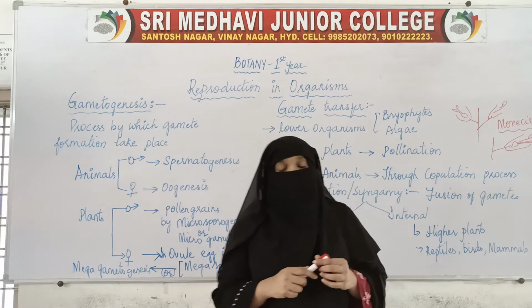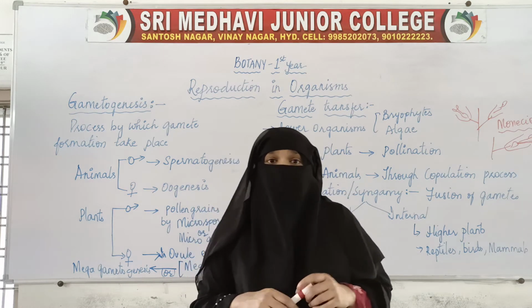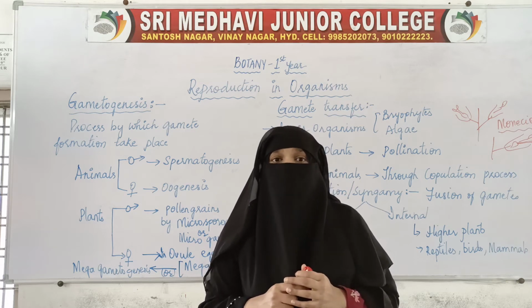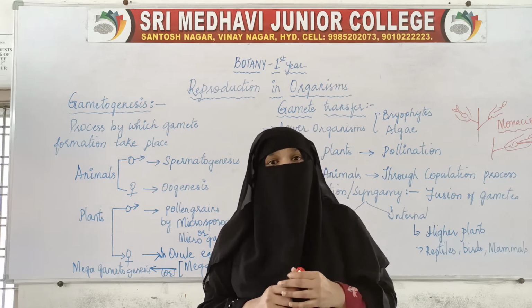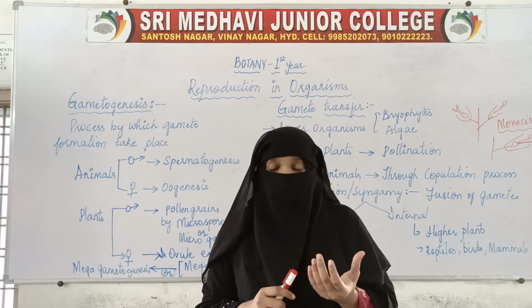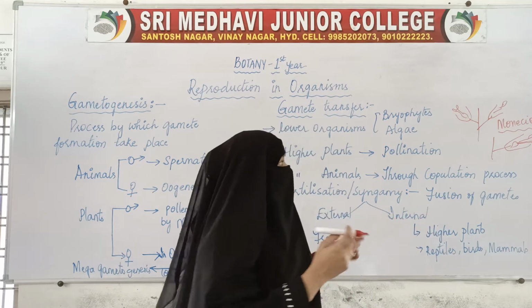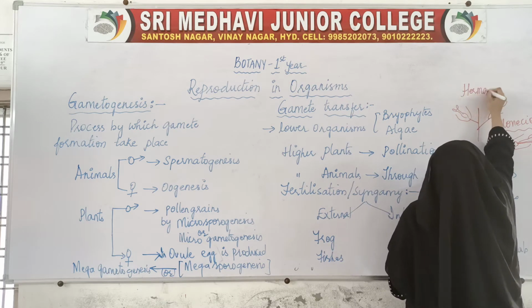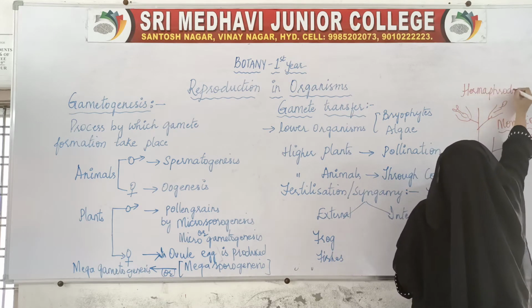So such animals, where there are no different sexes and both the reproductive organs are in the same organism, are said to be hermaphrodites.